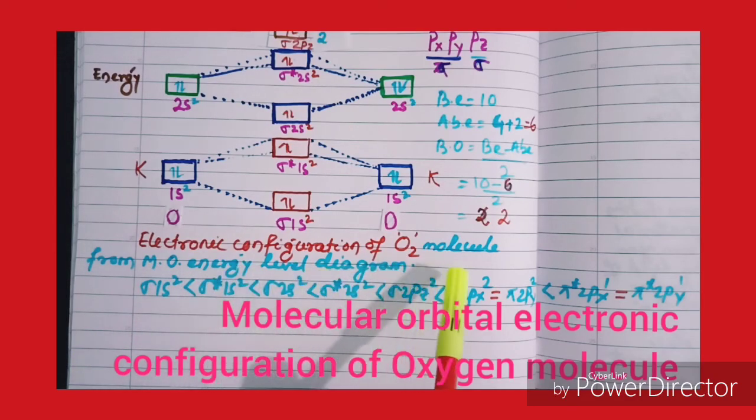Electronic configuration of oxygen molecule from the MO energy level diagram: sigma 1s2 less than sigma star 1s2 less than sigma 2s2 less than sigma star 2s2 less than sigma 2pz2 less than pi 2px2 is equal to pi 2py2 less than pi star 2px1 is equal to pi star 2py1.